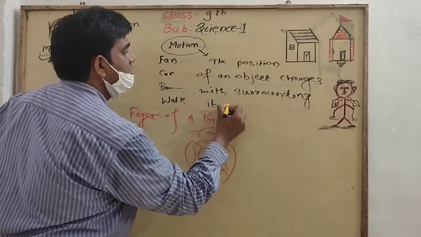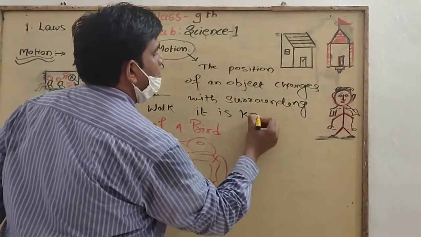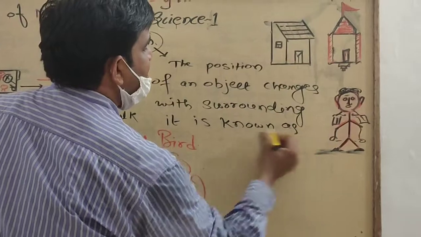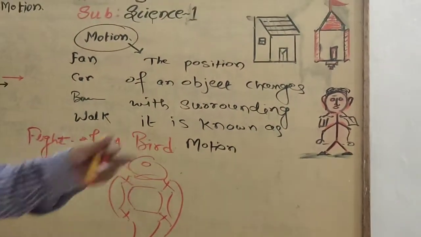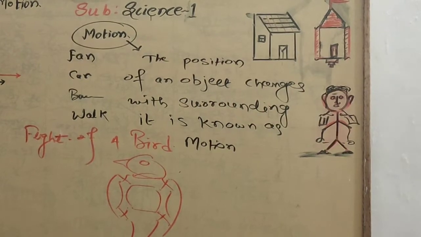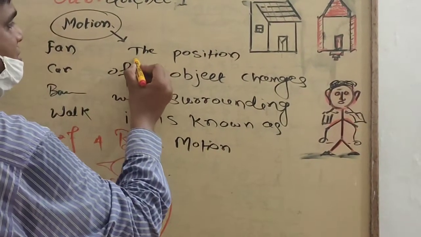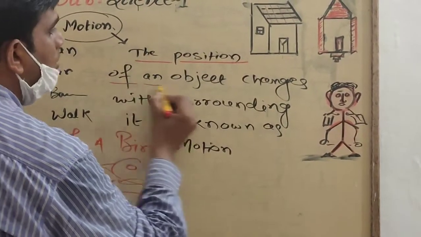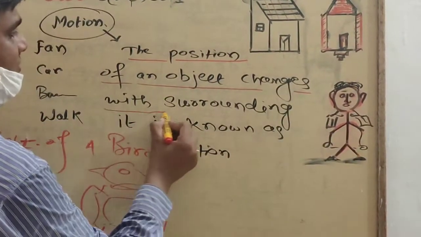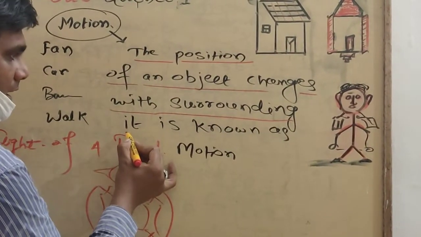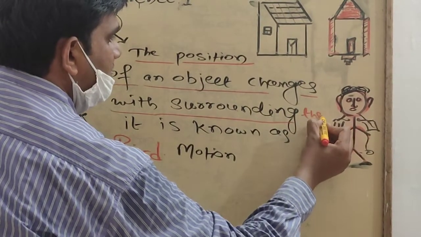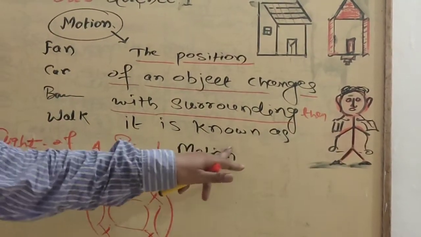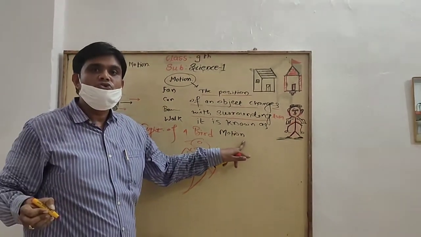It is known as motion. I hope, students, you got it, that when the position of an object changes with surrounding, then it is known as motion.